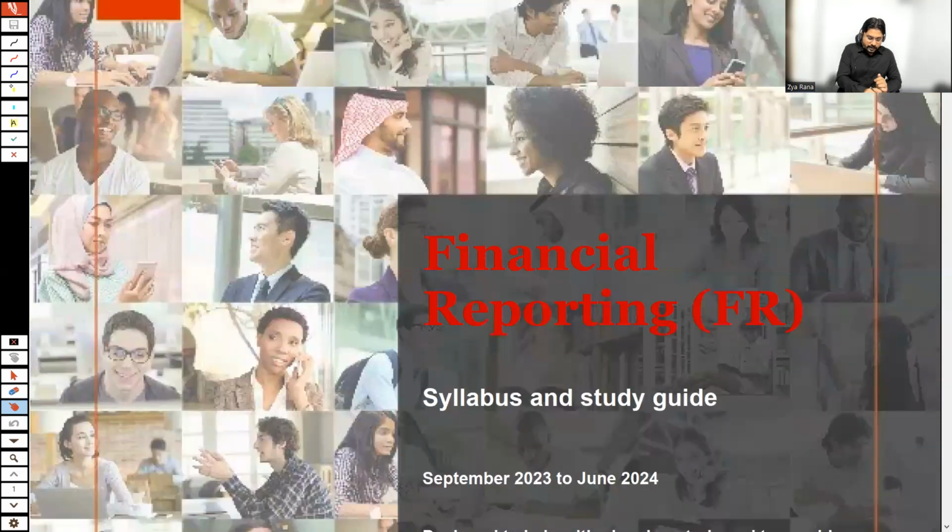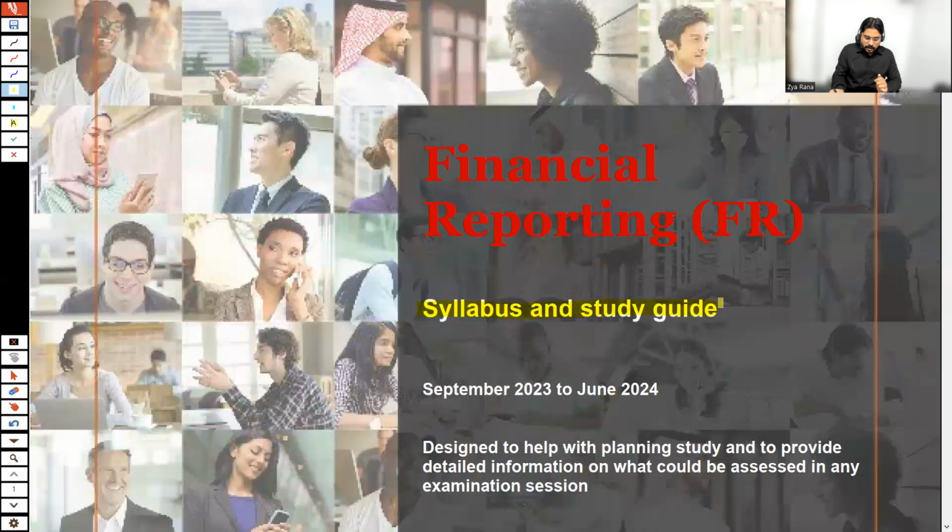Here we have the syllabus and study guide for the FR students who would be taking this paper from September 23 to June 24. In fact, there is no such change at FR level, because mainly the change applies to the taxation or advanced taxation paper, because the taxation paper is based on a finance act. So normally the major changes happen for taxation papers, but not for other papers. Yes, at times there are minor changes which are covered in this file, but there has been no major change in FR for the last 3 to 4 years.